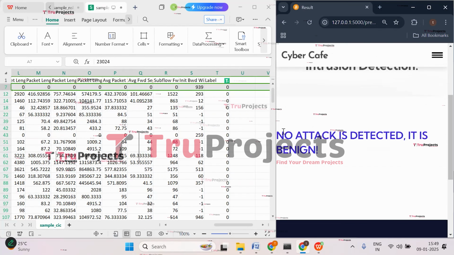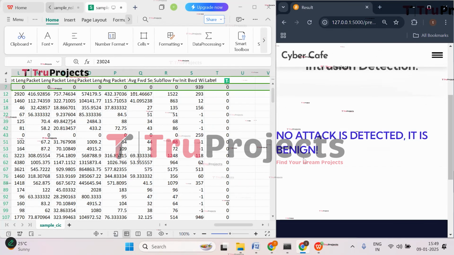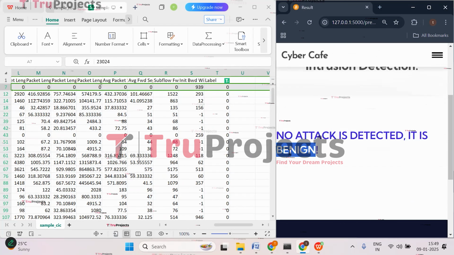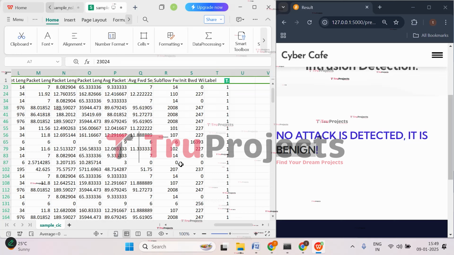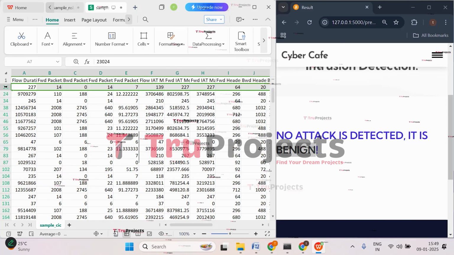So here we got the prediction that no attack is detected and it is benign. That means there is no attack. Now let's check with class 1. So apply filter to class 1. So you're supposed to give the inputs.